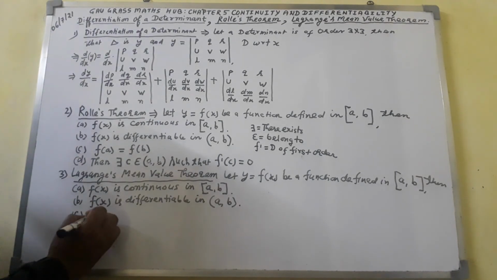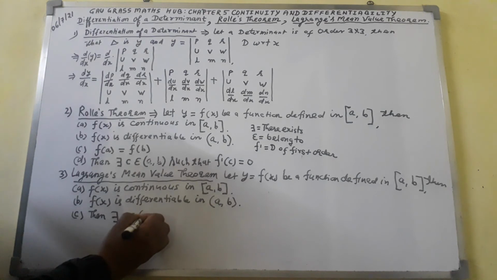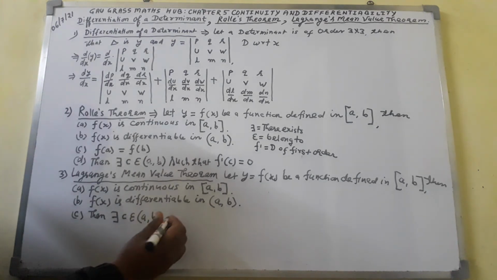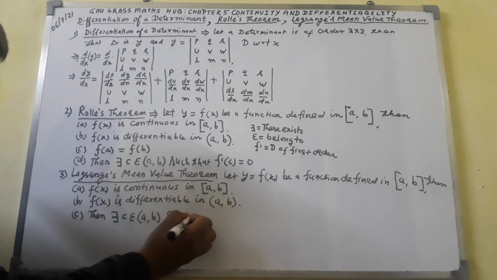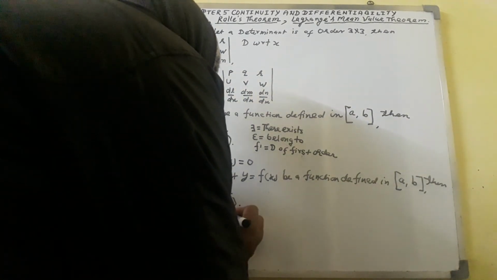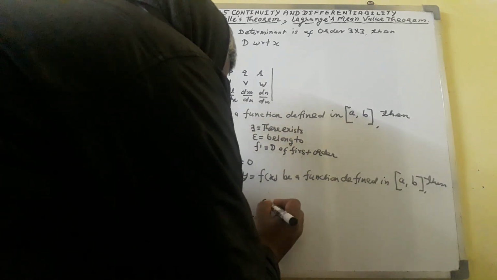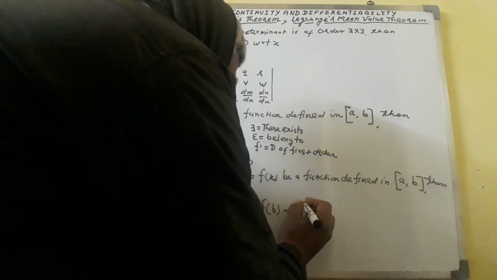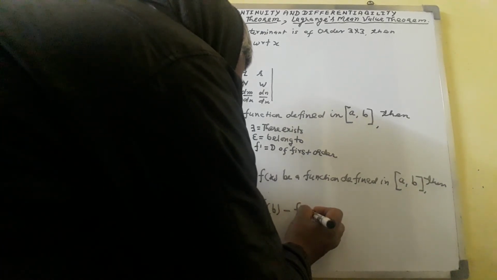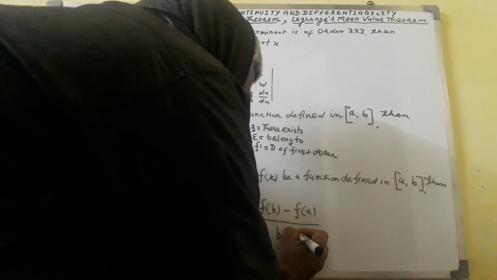Then there exists c belonging to open interval (a, b) such that f dash c equals f of b minus f of a, whole over b minus a.